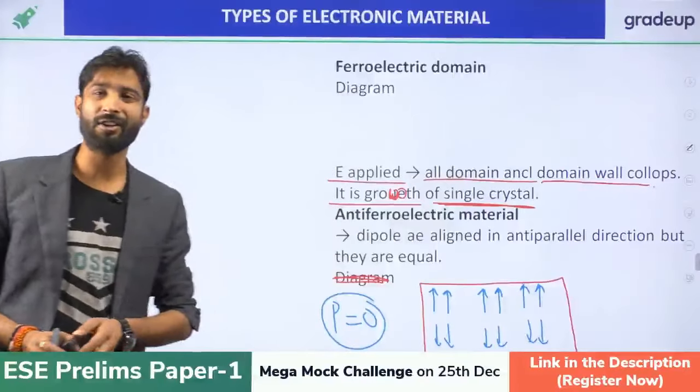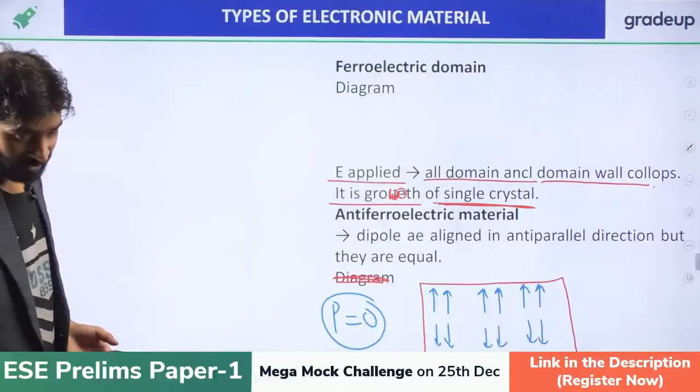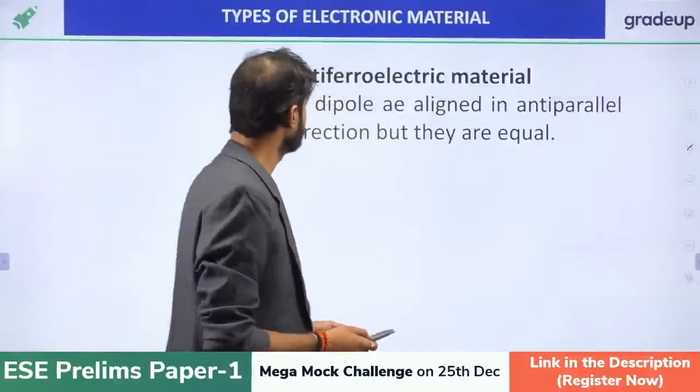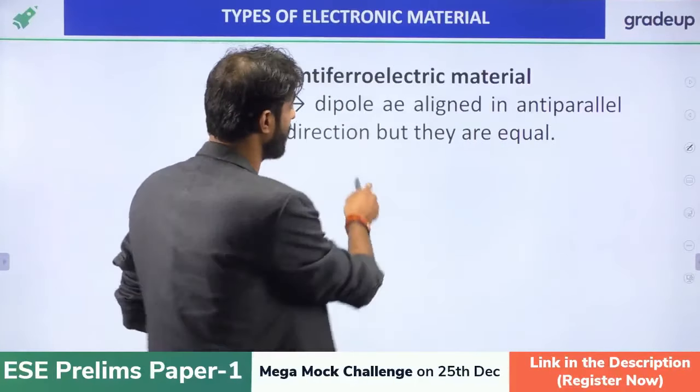Because the polarizations are in opposite directions and equal, there is zero spontaneous polarization for this.